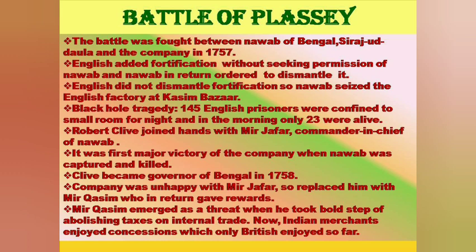The armies of the Nawab and the British faced each other at Plassey. Siraj-ud-Dowlah was captured and killed. The Battle of Plassey was the first major victory of the English in India. They now got a monopoly over trade in Bengal, and Mir Zafar was proclaimed the new Nawab of Bengal.